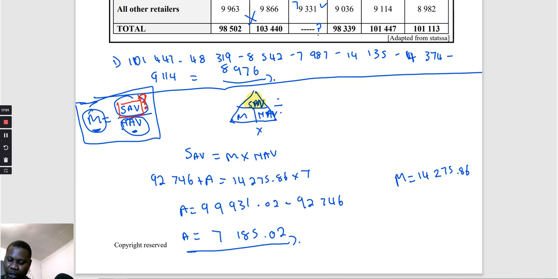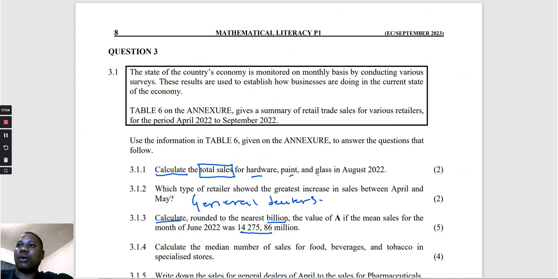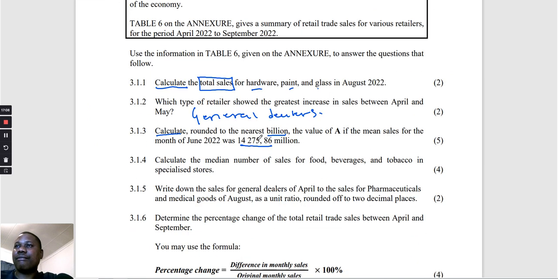Let's go back to the questions. Now we've answered that one, 313. Let's go to 314. They say calculate the median of the sale for food, beverage, and tobacco in a specialized store. Food, beverage, and we need the median, the middle number. You see, they're not saying for April. Remember, those are the stores. So we're going to look at only those four. Is it 4 numbers or what? We're going to see.